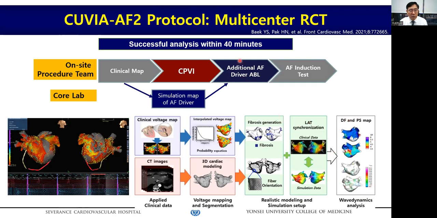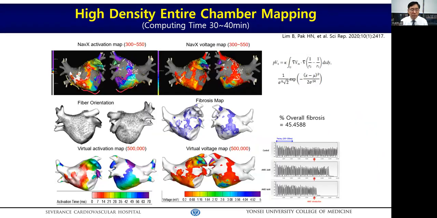We can generate this dominant frequency map within 30 to 40 minutes during the PV isolation procedure. So after PV isolation, modeling-guided mapping information is given to the operator for the additional dominant frequency ablation.